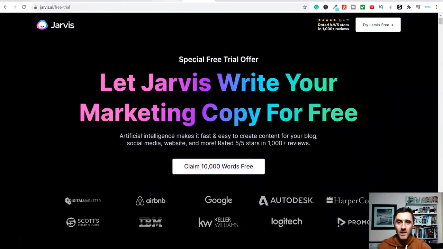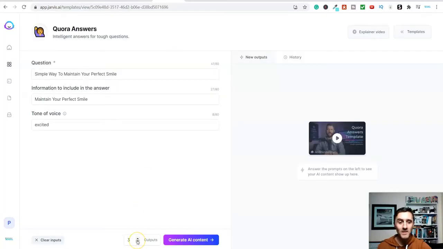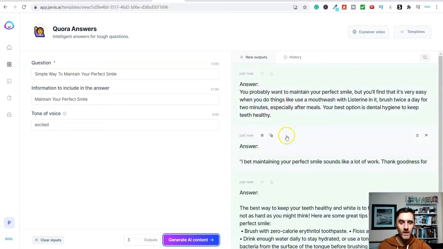Inside of the software, at the bottom where it says output, I'd recommend you change this to 2 or even 1. Because basically, if I leave it on 3, I'm going to get 3 lots of different answers, and that will deduct from the 10,000. So I'm going to click on generate AI content, and in a second, once this finishes loading and spinning, we're going to get the content or the answer to the question over on Quora here.